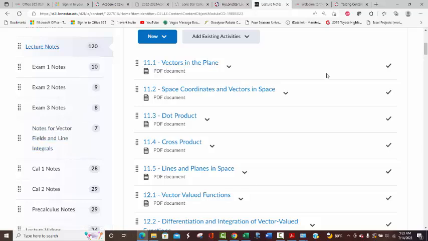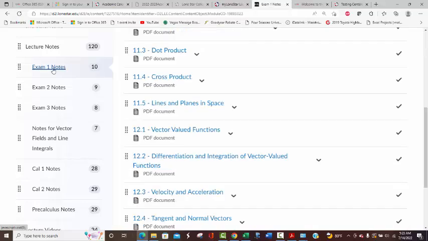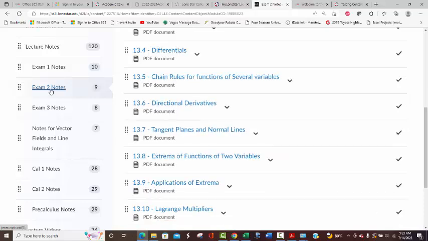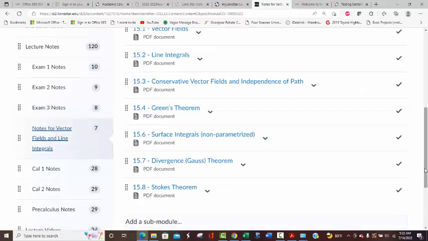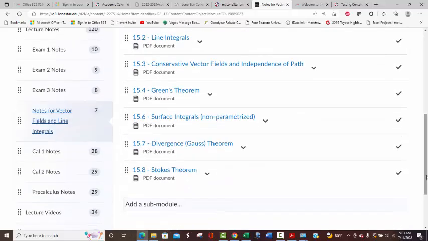So everything in this folder will be exam. Everything in there is exam 1, so you know exactly what the test is going to be over. Exam 2. And there, exam 3. So there's 14.8. And then these 4, like I said, belong to the final, but not the third exam, so there's a little bit of a gap in there. And I've got some old Cal 1 and Cal 2 notes you can use as reference if you like, and even some pre-calculus notes. So there's all my lecture notes for you.